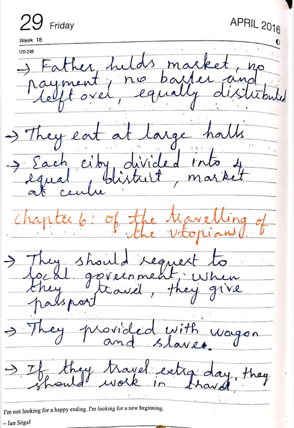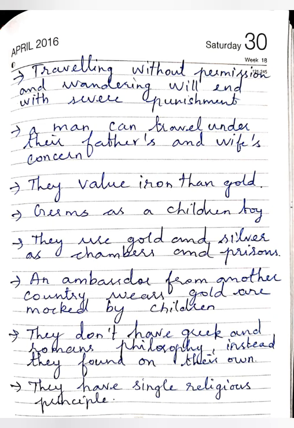Chapter 6, of the traveling of the Utopians. They should request permission from the local government when they travel, and they will give a passport. They provide a wagon and a slave to help them. If they stay an extra day, they should work during their travel. Traveling without permission and wandering will end with severe punishment. A man can travel with his father's and wife's consent.